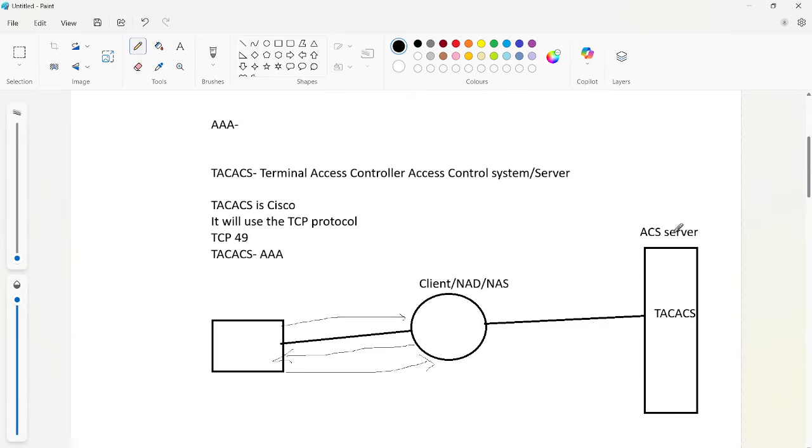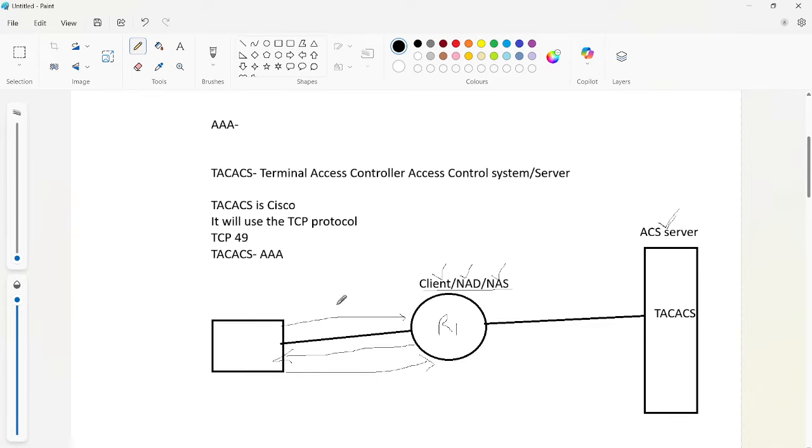So this will be called the server, and the router, which is in between your user and the server, will be called a client, or network access device, or network access server. We will be calling all these things. And this is the router where we are configuring all the TACACS+ related information. So this will be a TACACS+ server.